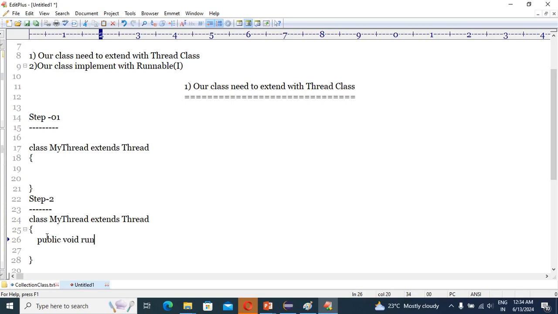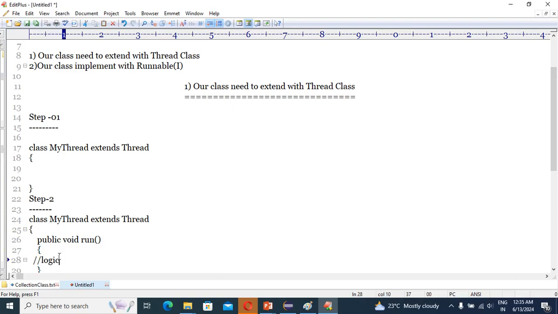We are going to override the run method inside our thread class. Inside it you are writing the logic, correct? Yes or no?